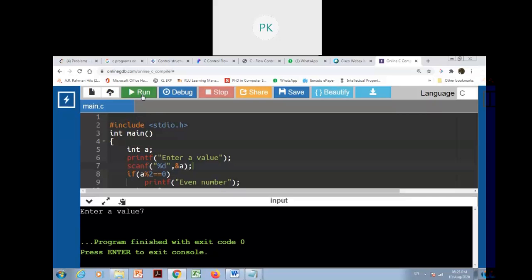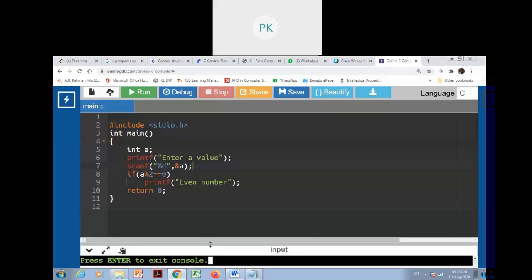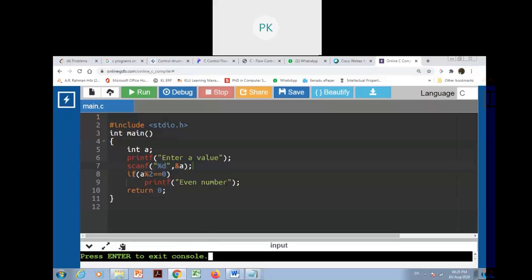There is no input, there is no output, because we have not handled that false statement. We are handling only the true statement. This is a simple if statement. If the condition is true, then we are going to execute some statements.